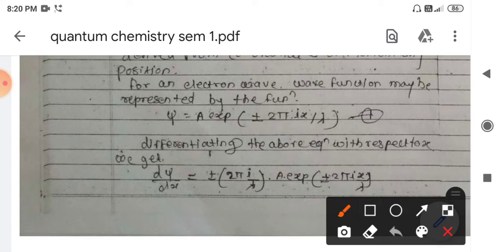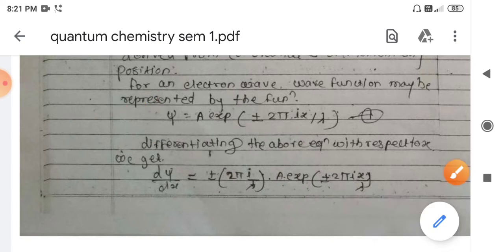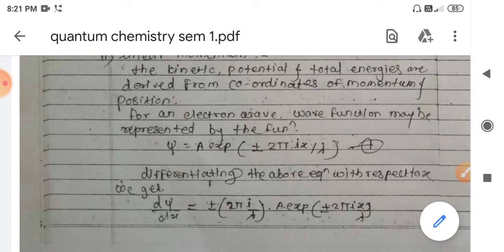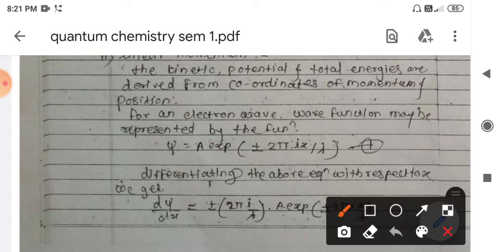So how will you represent linear momentum in our classical mechanics? Momentum p is nothing but mass into velocity, okay. So this is the linear momentum which we generally represent in classical mechanics, okay. So we will see how we can represent this momentum in quantum mechanics. So consider the kinetic energy, potential energy and the total energies which can be derived from the coordinates of momentum and the position.